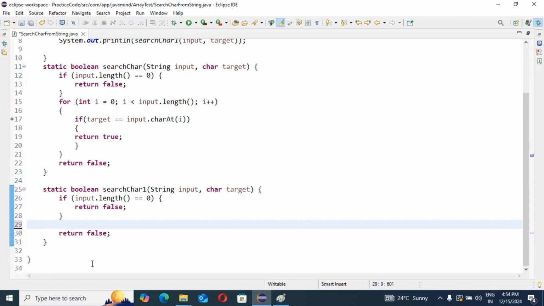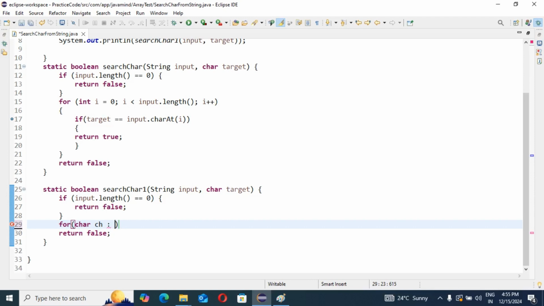You know very well what an enhanced for loop is, what a for-each loop is. Both are the same. So using the enhanced for loop, this time our input belongs to the character, right? So for char ch, and our input should first be converted toCharArray.